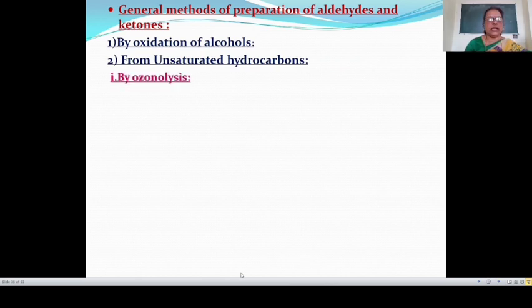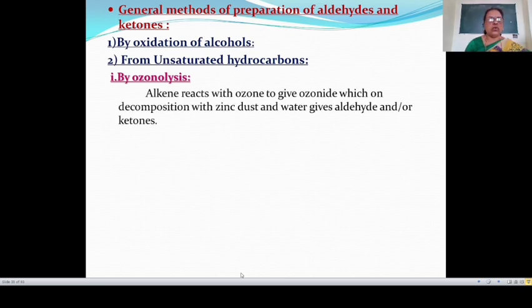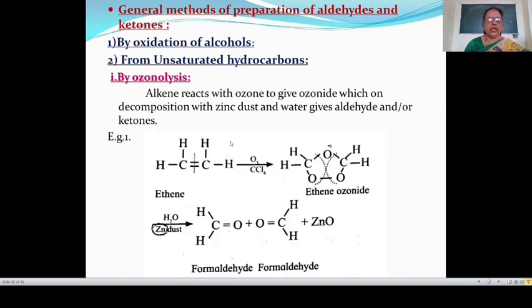In the case of unsaturated hydrocarbon, we use ozonolysis. In this ozonolysis, first the alkene reacts with ozone to give ozonide, which on decomposition with zinc dust and water gives aldehyde or ketone. For example, when ethene reacts with ozone in presence of carbon tetrachloride, this gives ethene ozonide. And this ethene ozonide on decomposition with zinc dust and water gives formaldehyde and zinc oxide.